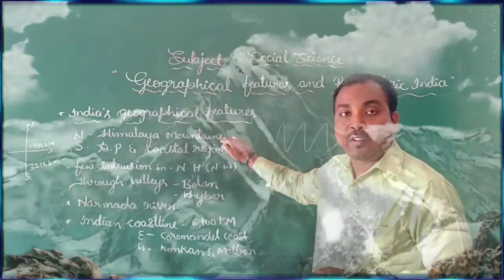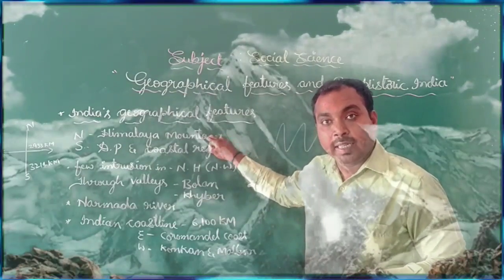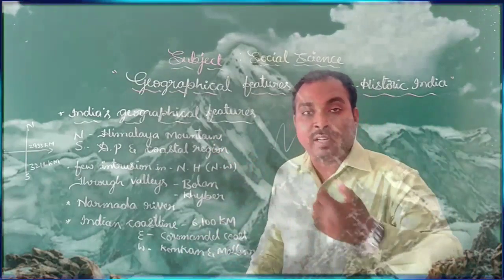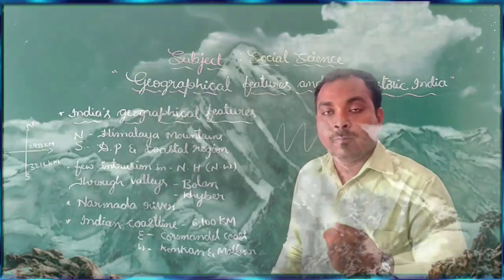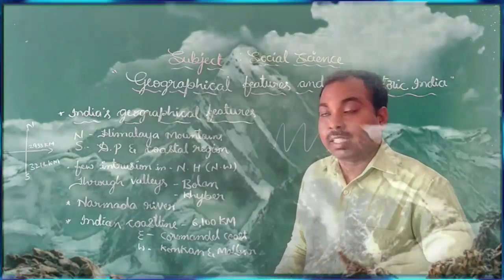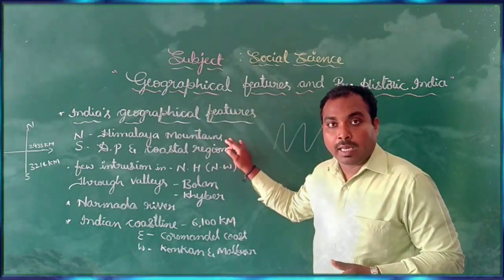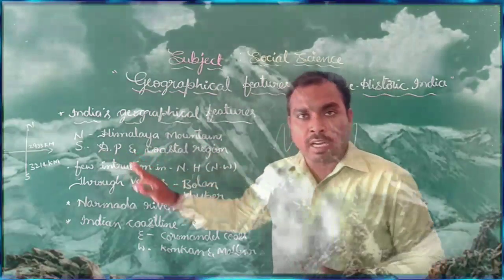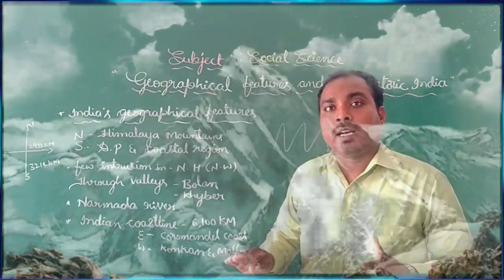So there are a number of ranges in the north of India. If you name the important ranges of the Himalaya, there are the Shivalik range and the Karakoram range.